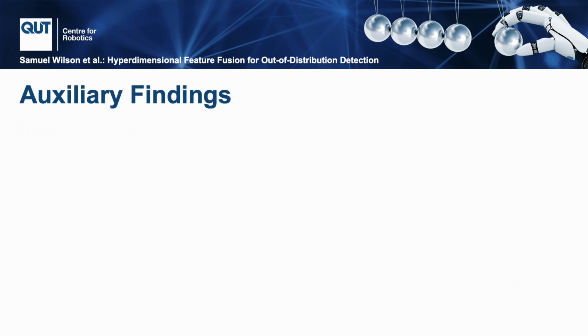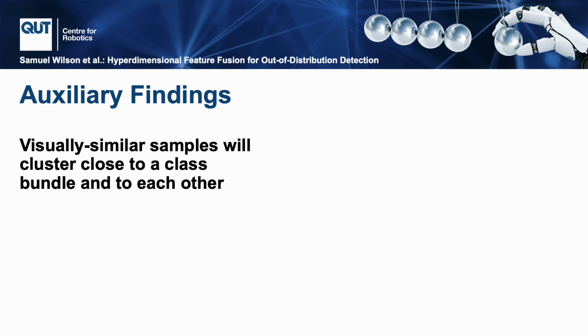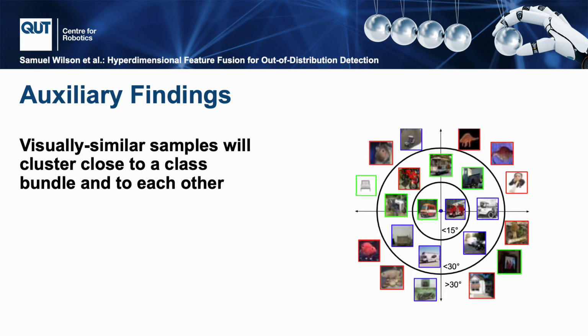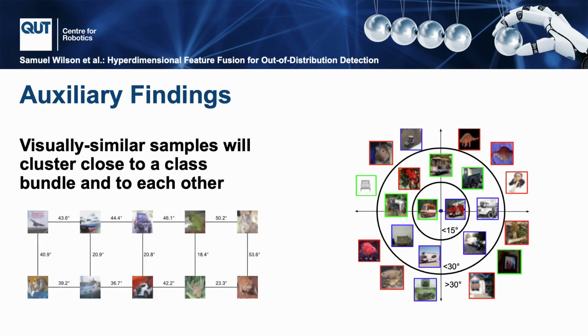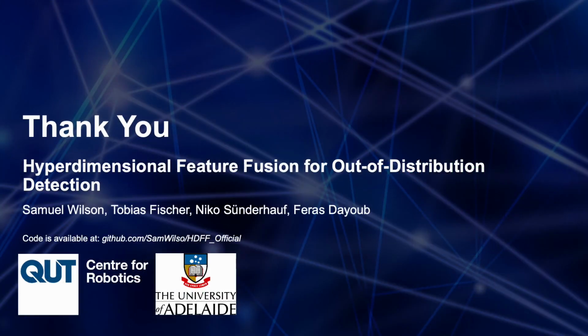Additionally, we find that visually similar samples will cluster close to both class bundles and to each other in the hyperdimensional space. In practice, this means that we can determine how visually similar a sample is to a class bundle based on its angle to that class bundle, and we can also determine the visual similarity of individual images by comparing their image descriptors.